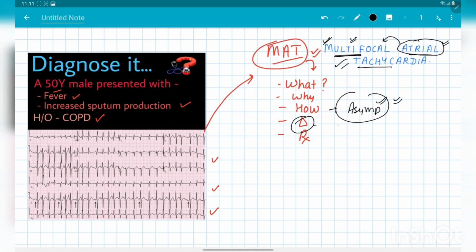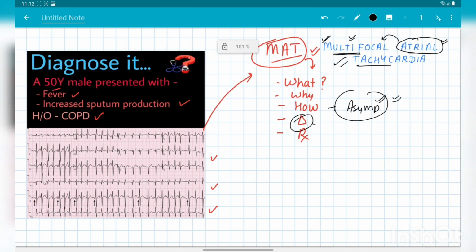Now let's come to the diagnosis of this case, and let's discuss more about this ECG here. The main modality for diagnosis of this case is an ECG, and it is usually diagnosed as an incidental finding during the checkup of a patient for any underlying disease. Now let's discuss the ECG. By just clearly looking at this ECG, we can say it is an arrhythmia. So let's come to our rhythm strips first.